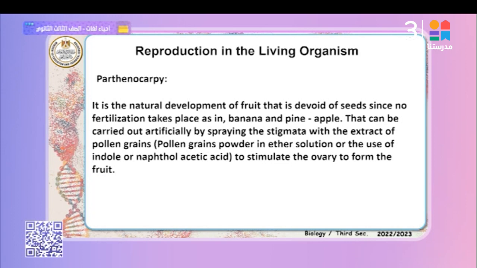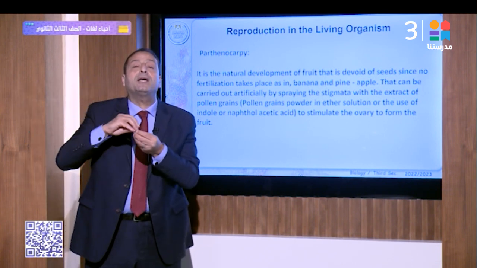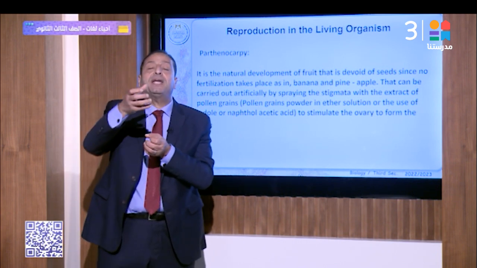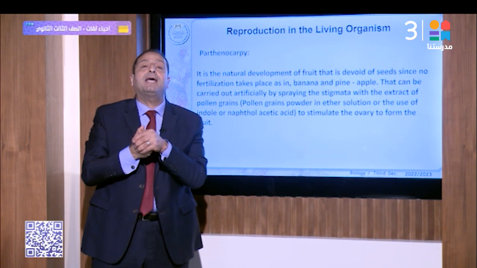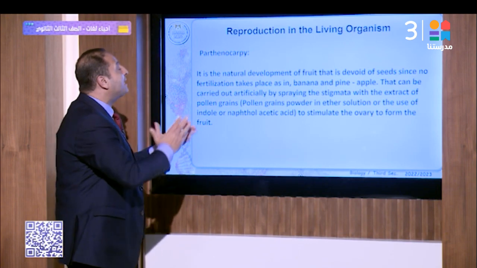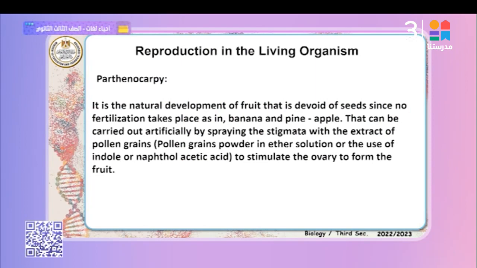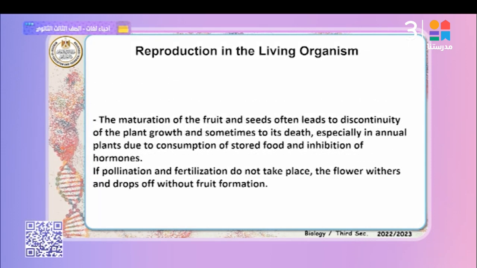Okay, forming the fruit. This fruit is formed without seed. It is made artificially by parthenocarpy, by spraying the stigma with powdered pollen grains in ether alcohol. That's right. Fertilization takes place as in banana and pineapple, okay? That can be carried out artificially by spraying the stigma with an extract of pollen grain powder in ether solutions, or the use of indole or naphthyl acetic acid to stimulate the ovary to form the fruits. That's right, okay?